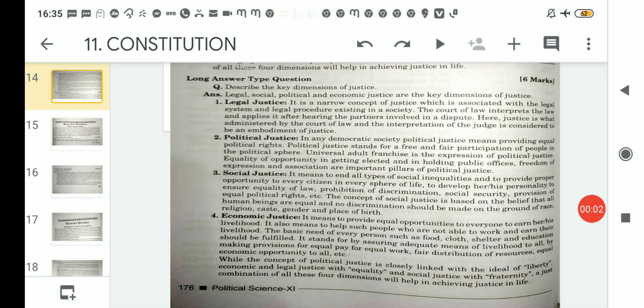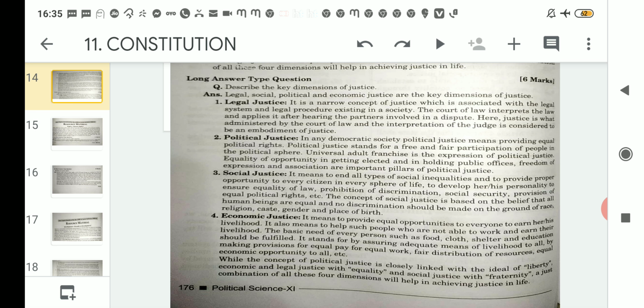Hello students, welcome to the Political Science class 11 arts, and today we will proceed discussing the questions and answers related to the fourth new topic included in this year's Political Science of class 11, and the topic is the various dimensions of justice, and it is from the chapter Justice.